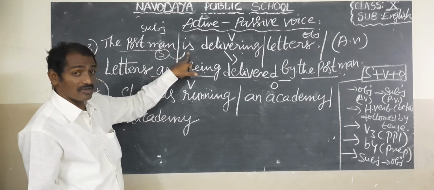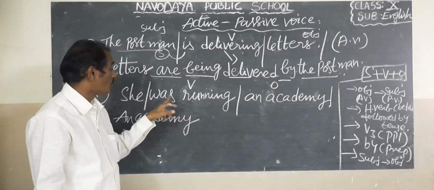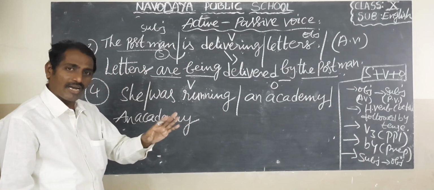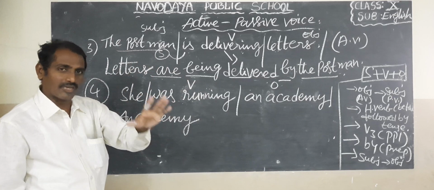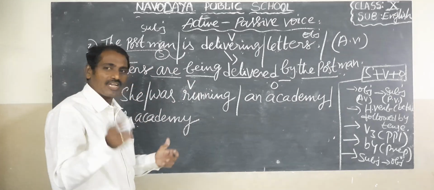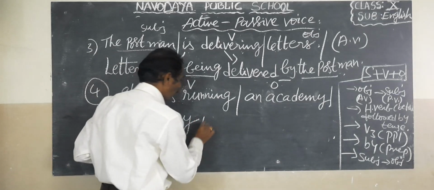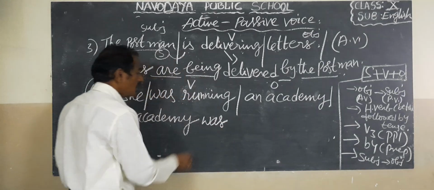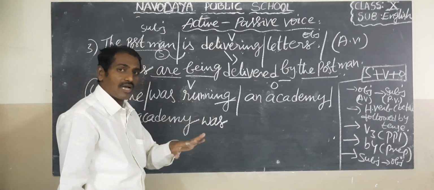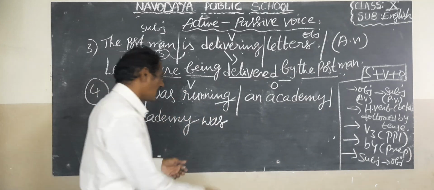It is not present continuous tense. Is plus ing is present continuous; was plus ing is past continuous tense. So we should write past continuous tense helping verbs, that is, past helping verbs. So is an academy singular or plural? Singular, because an academy was. Here, running means the ing form, B form. So we should write being.